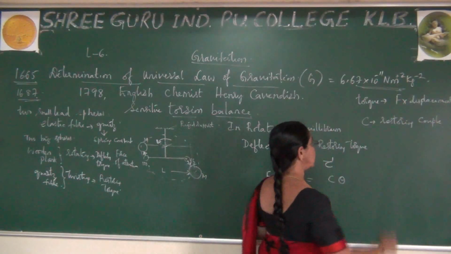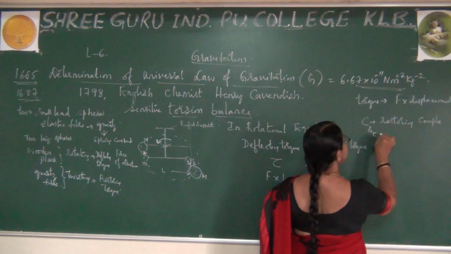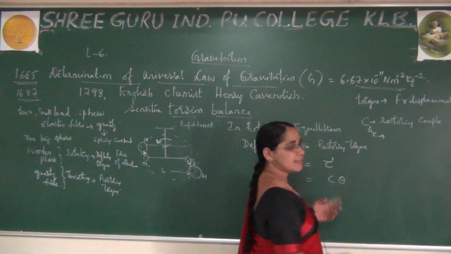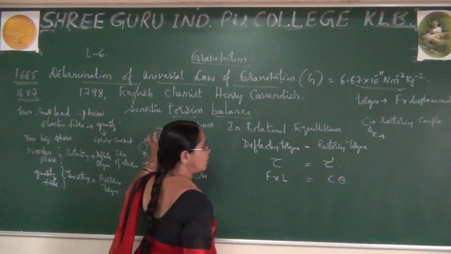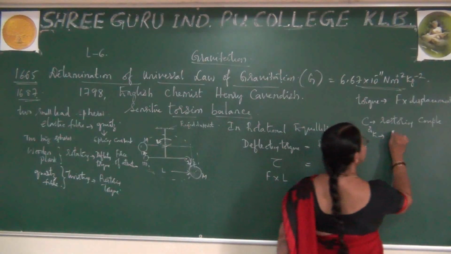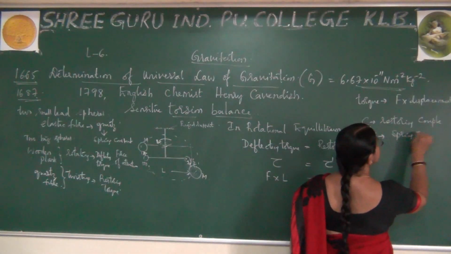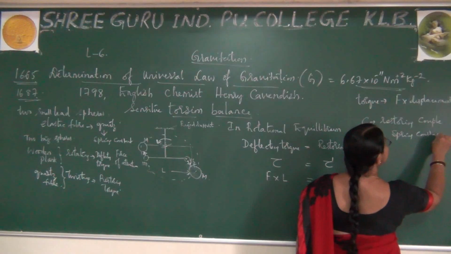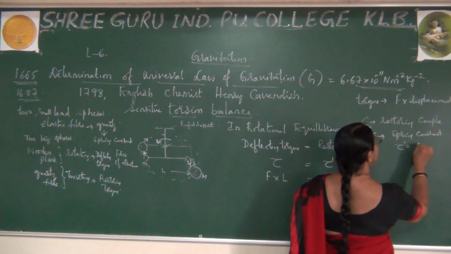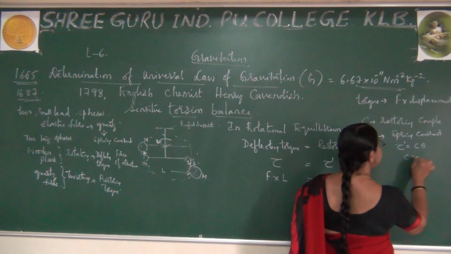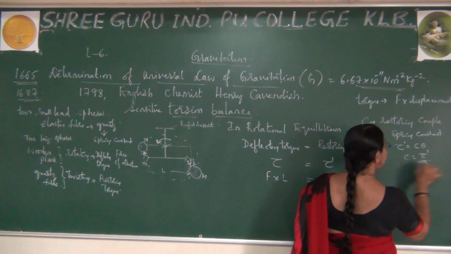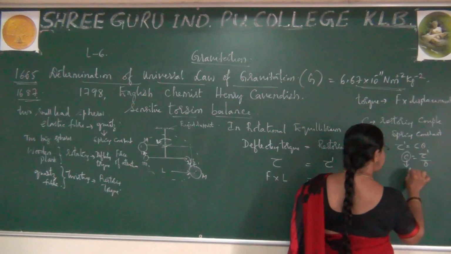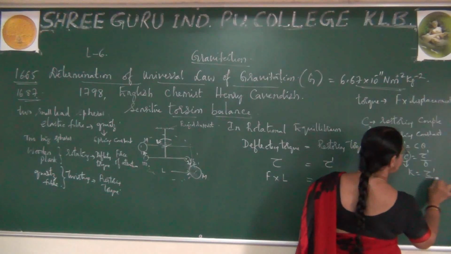You can also write K. What is this K? It is a constant for this string, called the spring constant. So as I write tau dash equal to C theta, where C is equal to tau dash by theta, you can also represent this by K, where K is equal to tau dash by theta.